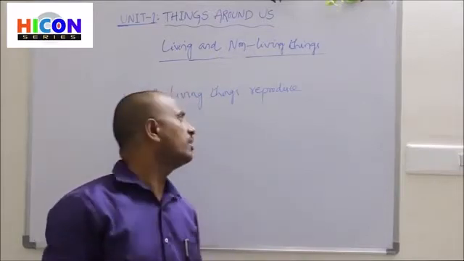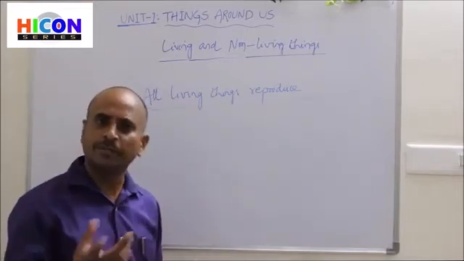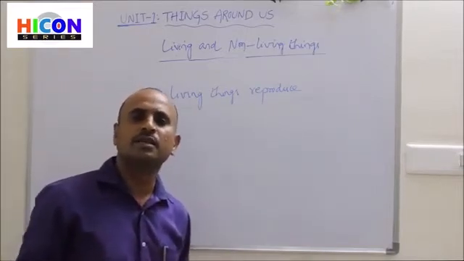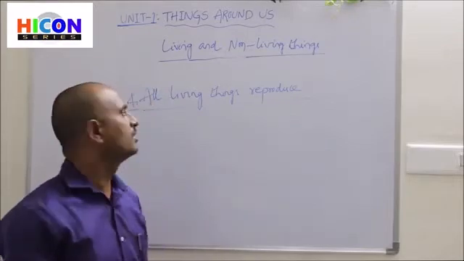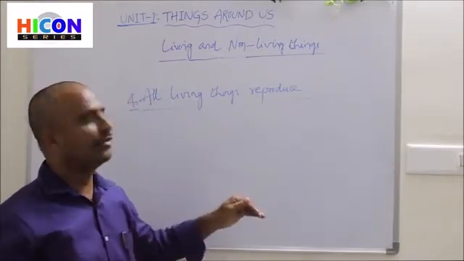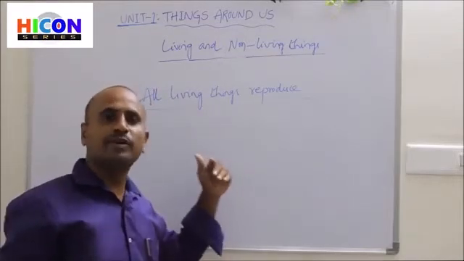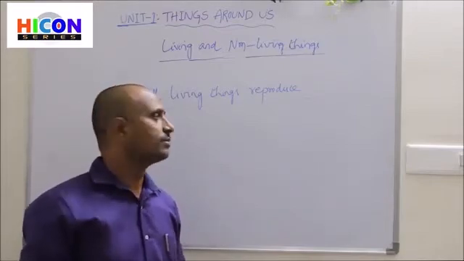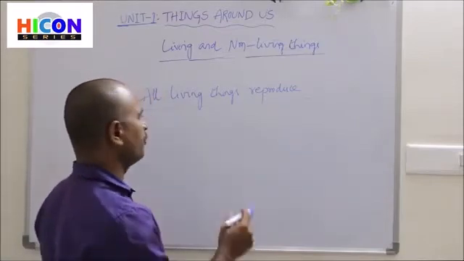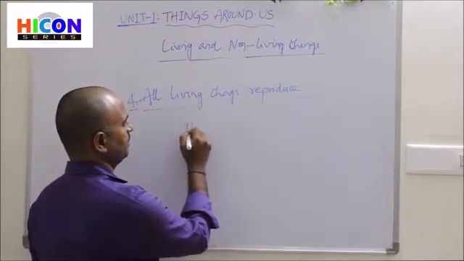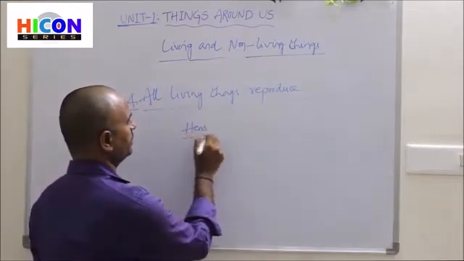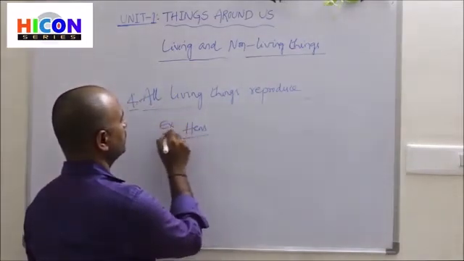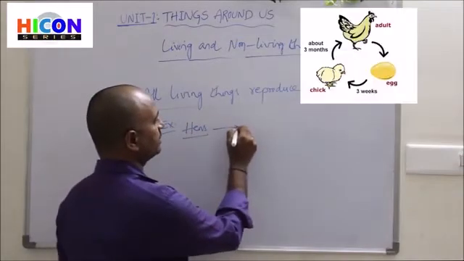All the living things, that is human beings, birds, animals and plants, will reproduce their new ones. For example, if you take hens, they will lay eggs.